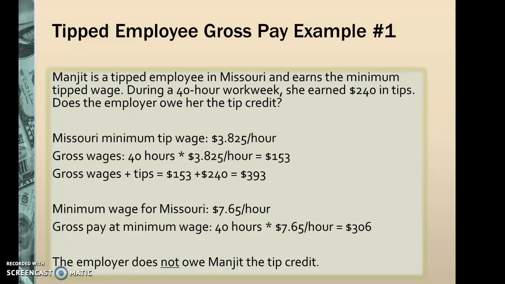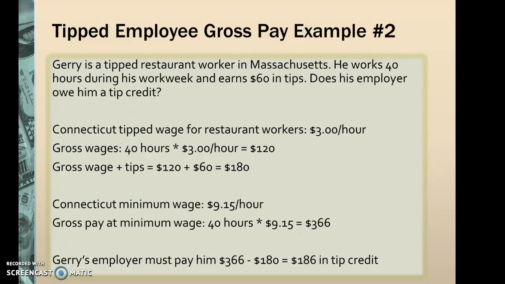Now, in example 2, we are working in the state of Connecticut. Does the employer owe him a tip credit? In this case, the tipped wage is $3 per hour, multiplied by 40 hours is $120. So wages plus $60, which is the amount of tips that he earned, is $180. The Connecticut minimum wage is $9.15 per hour.